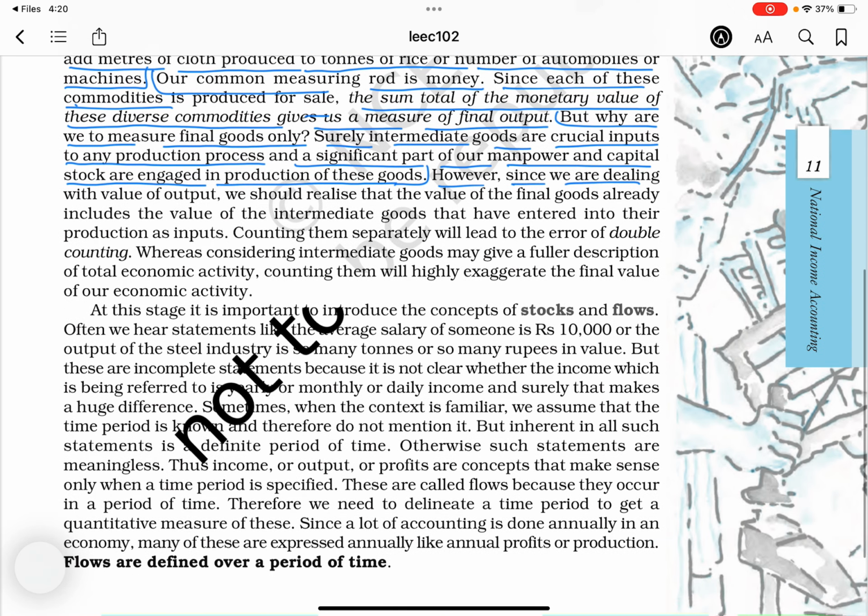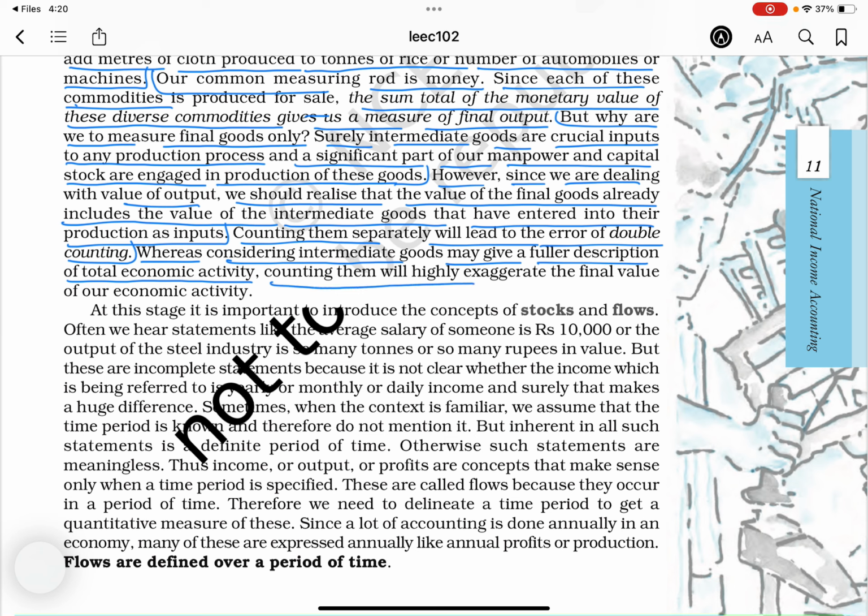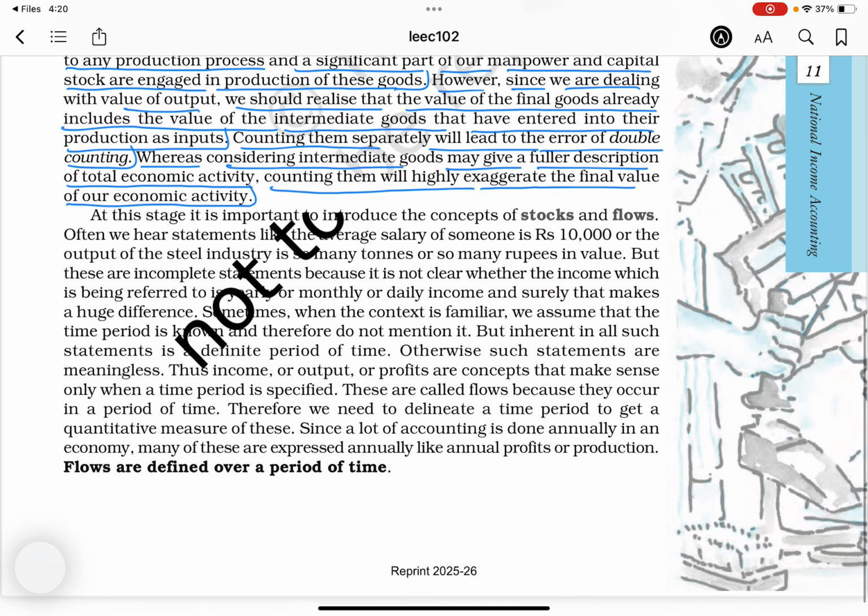However, since we are dealing with value of output, we should realize that the value of final goods already includes the value of the intermediate goods that have entered into their production as inputs. Counting them separately will lead to the error of double counting. Counting them will highly exaggerate the final value of our economic activity.